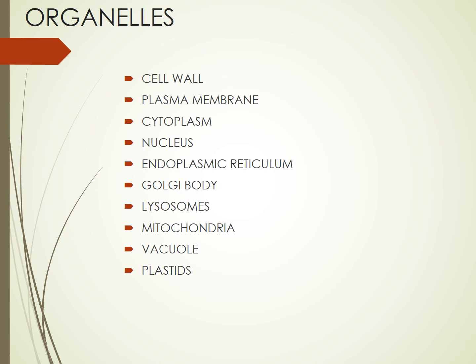So in this chapter we have to learn a total of 10 organelles, that are cell wall, plasma membrane, cytoplasm, nucleus, endoplasmic reticulum, Golgi body, lysosome, mitochondria, vacuole and plastids. From these 10 organelles, today we will be learning the first 6 of them. Okay? So we will quickly start with the first one, that is the cell wall.